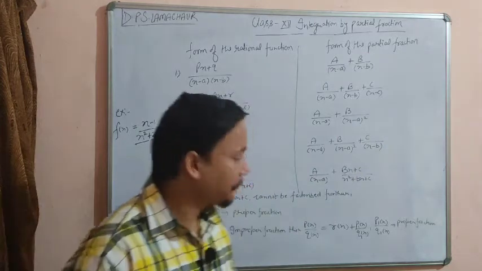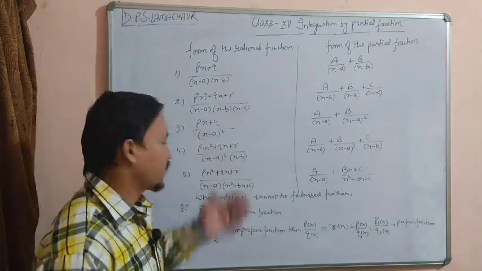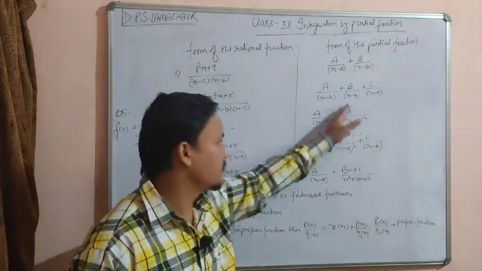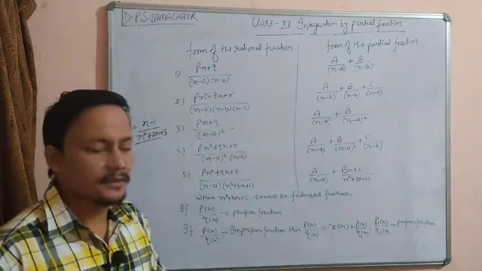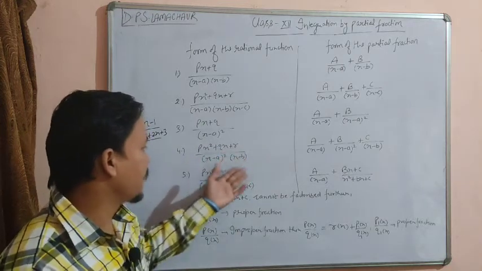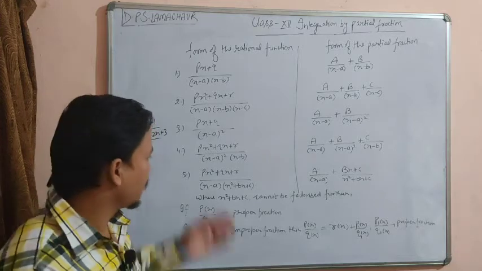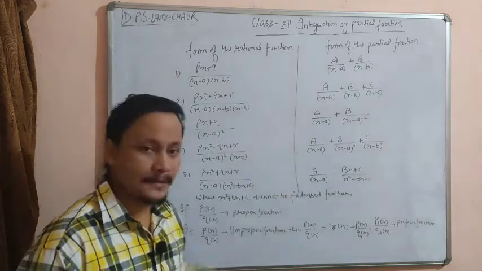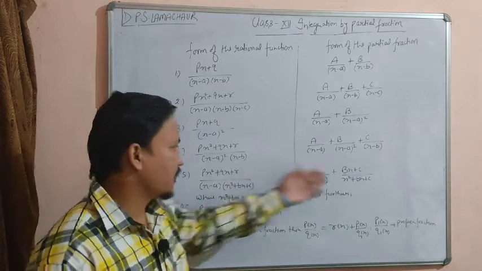Okay, the third condition: if we are given a function like (px plus q) upon (x minus a) whole square, then we have to break it like A upon x minus a plus B upon (x minus a) whole square. And the fourth condition: if we are given any function like (px square plus qx plus r) divided by (x minus a) whole square multiplied by (x minus b), then we have to break it in terms of partial fractions like A upon x minus a plus B upon (x minus a) whole square plus C upon x minus b.